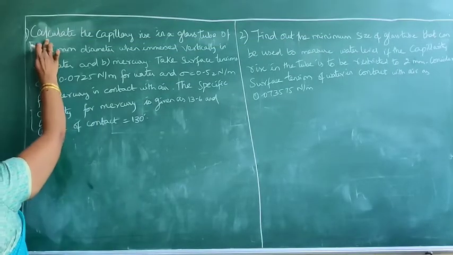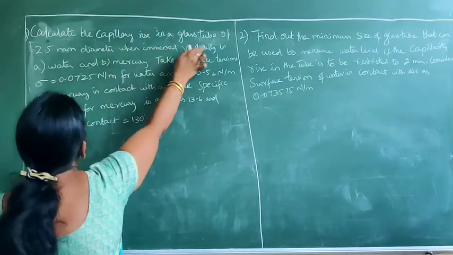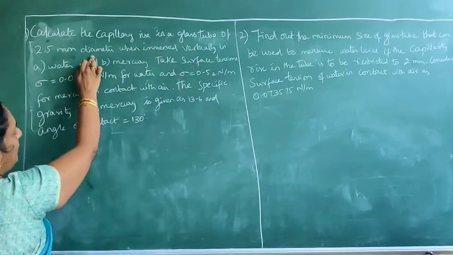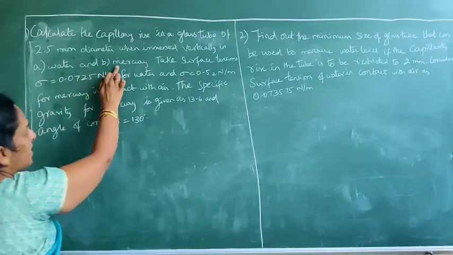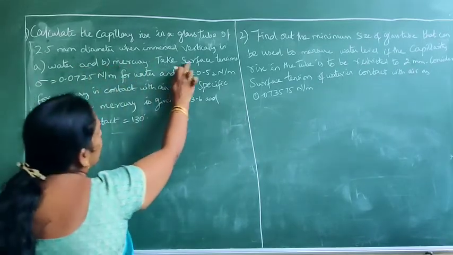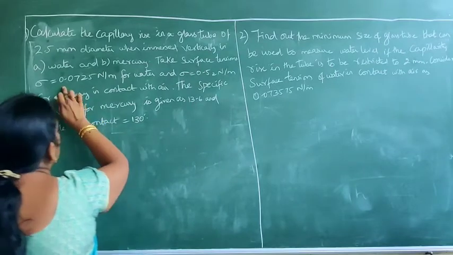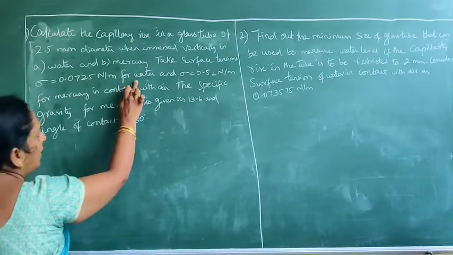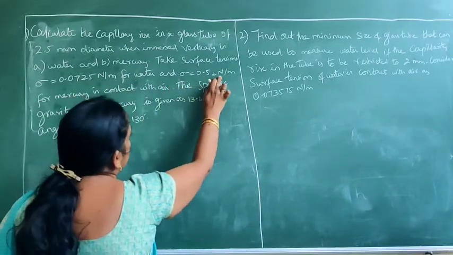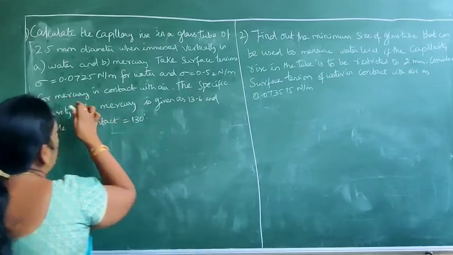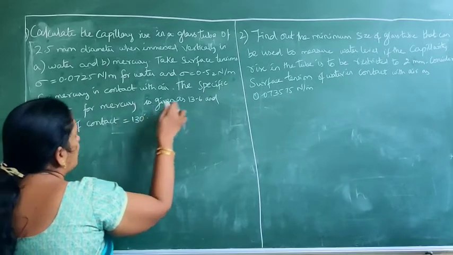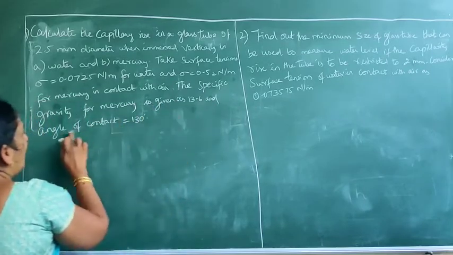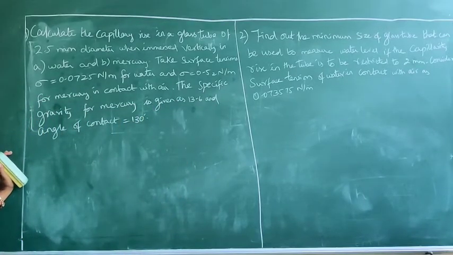First, you know the problem. Calculate the capillary rise in a glass tube of 2.5 mm diameter when immersed vertically in water as well as in mercury. Take surface tension σ equal to 0.0725 N/m for water and σ equal to 0.52 N/m for mercury in contact with air. The specific gravity for mercury is given as 13.6 and angle of contact is given as 130 degrees.